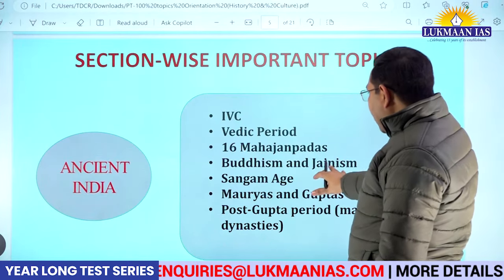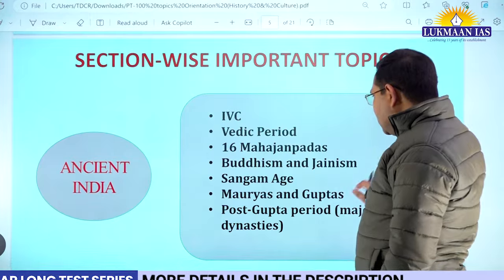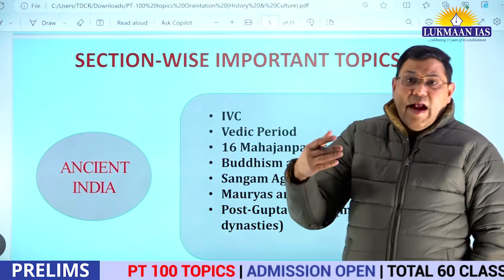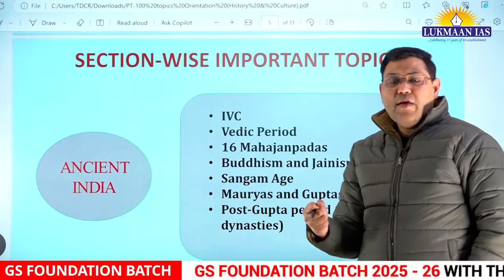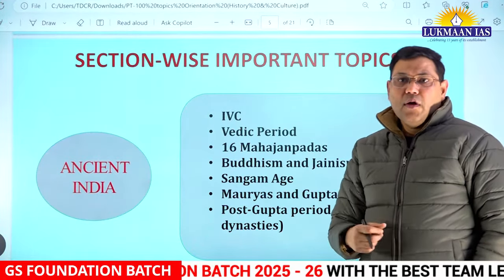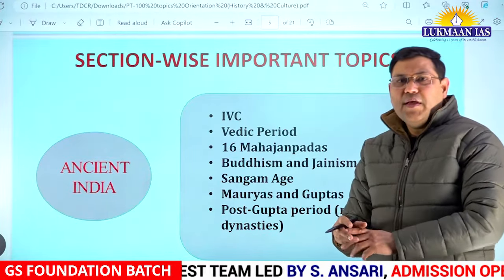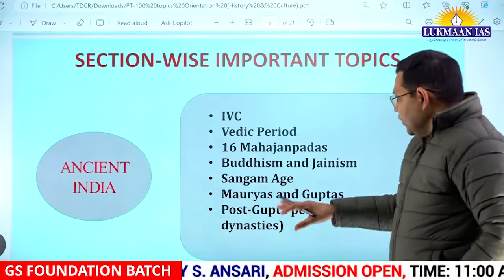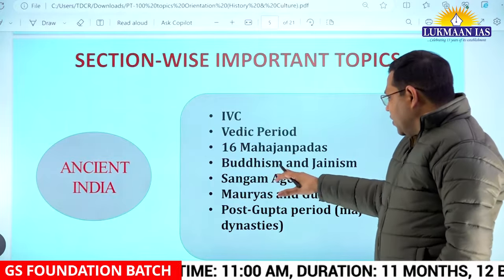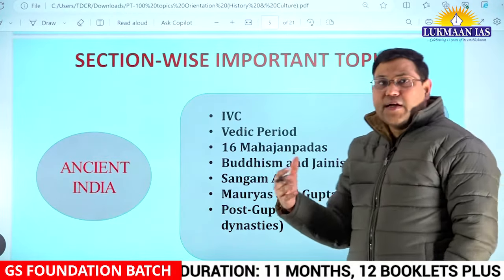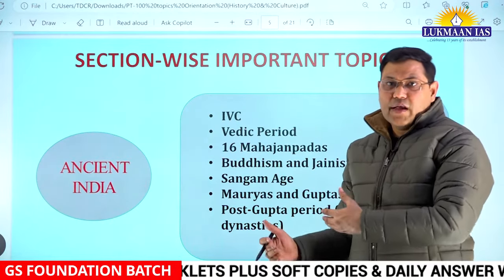In the post-Vedic period, on one side, at the political level, 16 Mahajanapadas are coming into existence. On the other hand, many heterodox sects are emerging. Among them, Buddhism and Jainism became very popular. Why? You should know that, and different aspects of Buddhism and Jainism should be known. I'll talk about the key aspects in the next slide. So, Buddhism and Jainism as such can be studied in art and culture also because there is a topic of religion and philosophy, right? Or they can be studied here also.